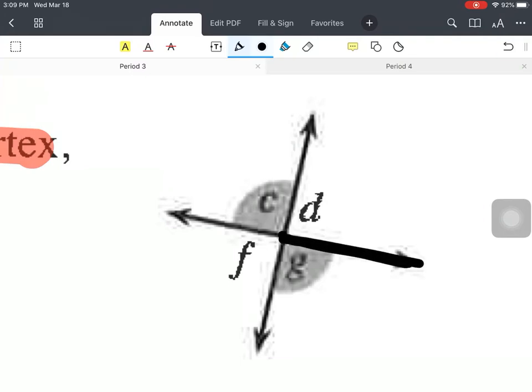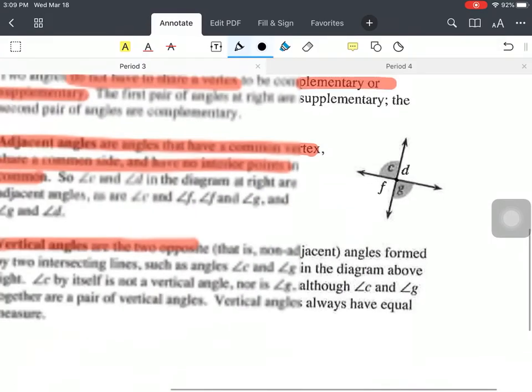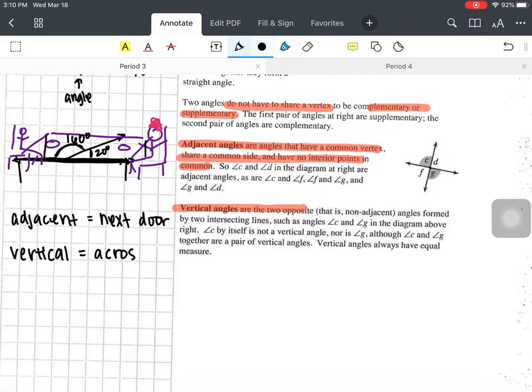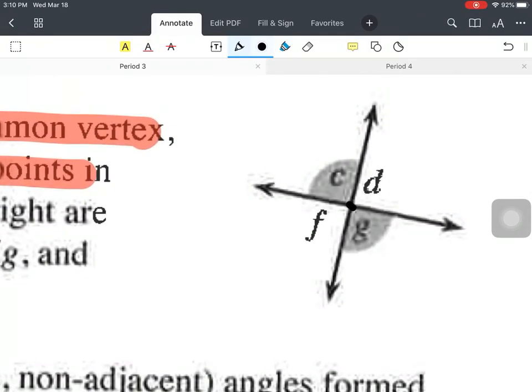Here, if I choose this ray and this vertex, D and G are next to each other. So all of these, the ones that are next to each other, F and G are next to each other. F and C are next to each other. Those are all adjacent angles. They are next to each other. Okay? Vertical. Vertical is across or opposite. So I think of this as looking in a mirror. So if I look at this one right here, which ones are looking at each other?